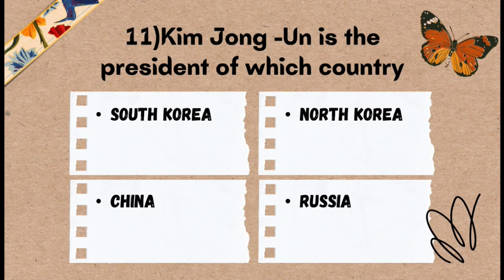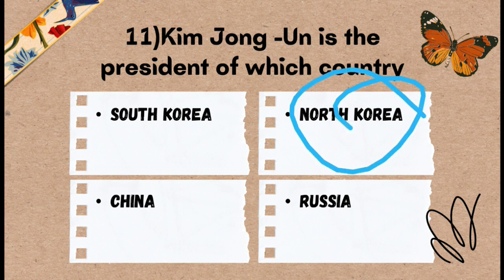Question number 11: Kim Jong Un is the president of which country? And the options are South Korea, North Korea, China, and Russia. Among the following countries, Kim Jong Un is the president of which country? And the correct answer for question number 11 is North Korea. Kim Jong Un is the president of North Korea.